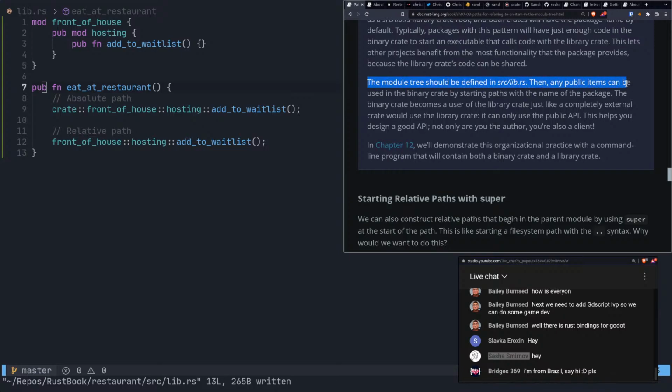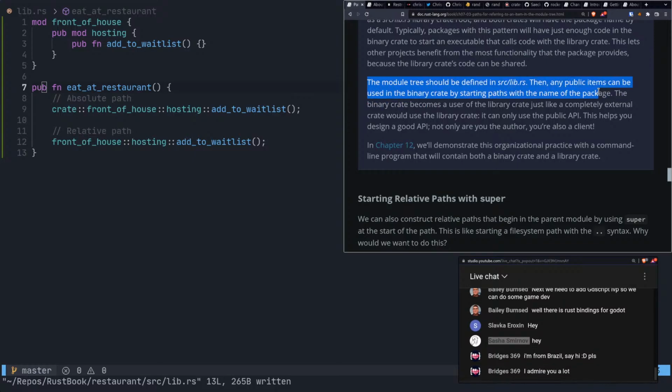Then any public items can be used in the binary crate by starting paths with the name of the package. The binary crate becomes a user of the library crate, just like a completely external crate would use the library crate. It can only use the public API. This helps you design a good API. Right, okay. So it makes sense. The library crate exposes some public API, and the binary that's associated with it in that crate can only use what the library provides.